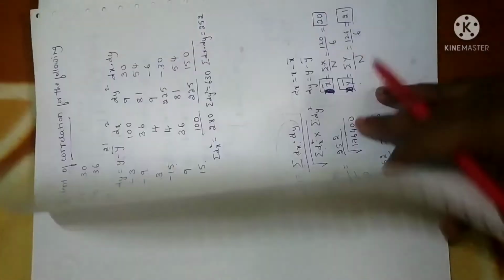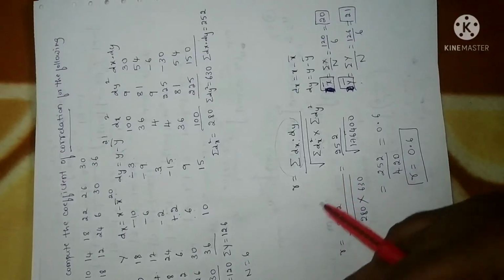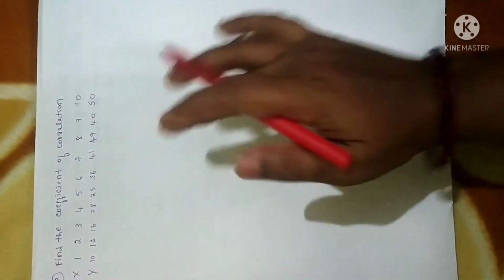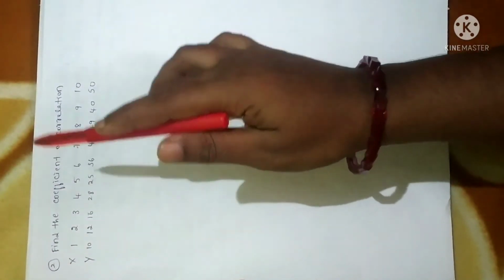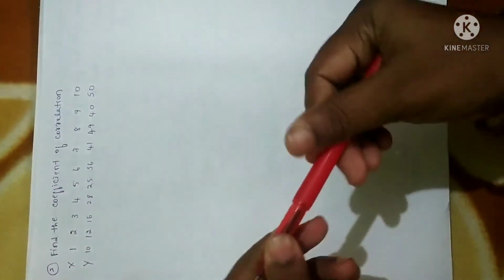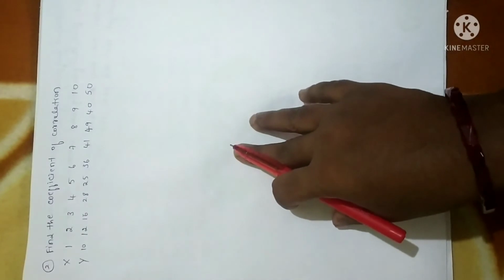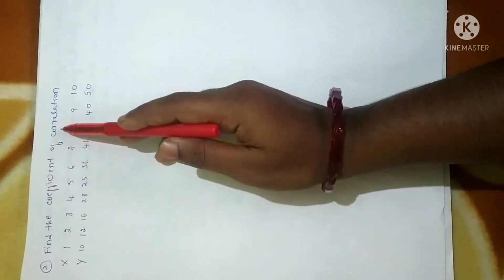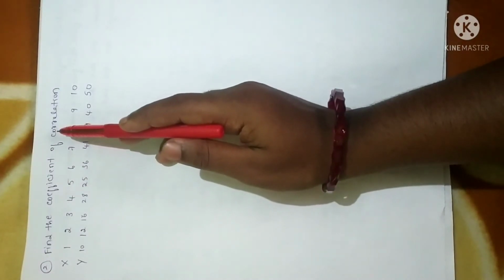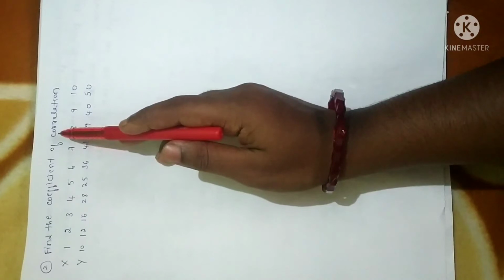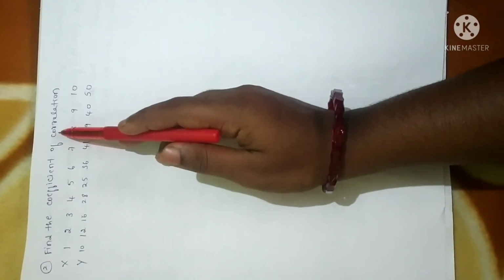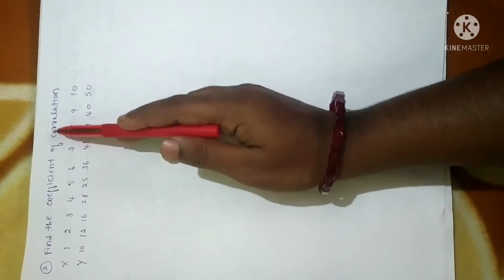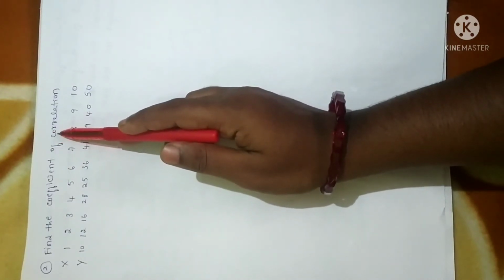So let me solve one more problem of finding a correlation. Here is a problem. We have to find the coefficient of correlation. Again, there is no rank correlation mentioned, so it is the coefficient of correlation. In the sense, we have to find only the Karl Pearson coefficient of correlation. Whenever rank correlation is mentioned, then only you can go for Spearman rank correlation. Since there is no term rank here, we have to do the Karl Pearson coefficient of correlation.